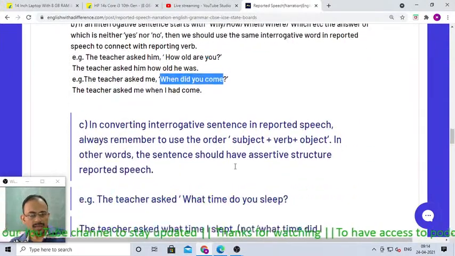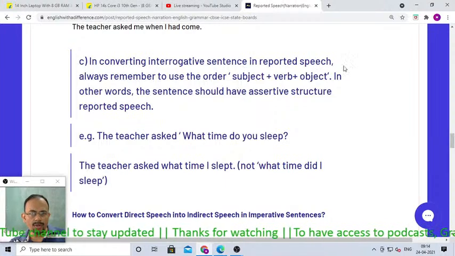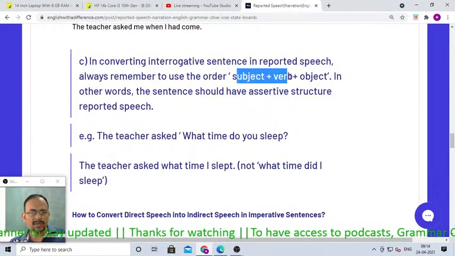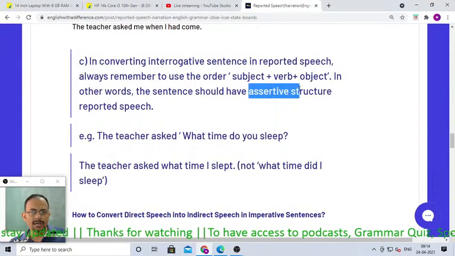Right? Next, dear students, in converting an interrogative sentence into reported speech, always remember to use the order subject plus verb plus object. In other words, the sentence should have an assertive structure in reported speech.